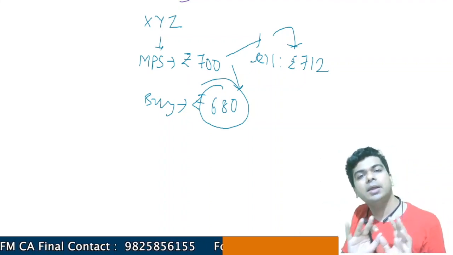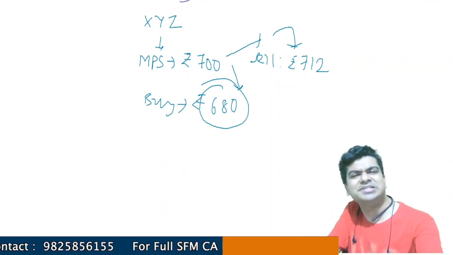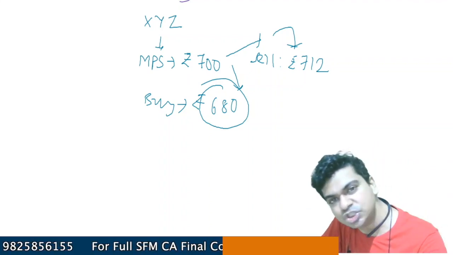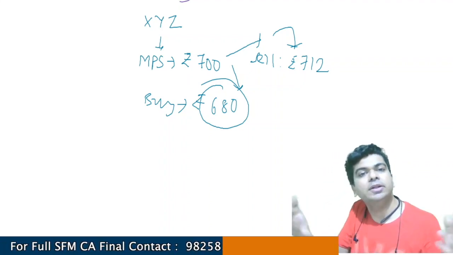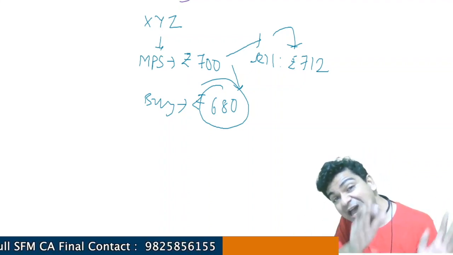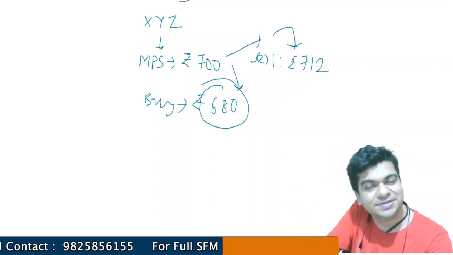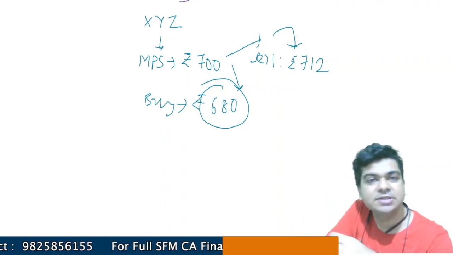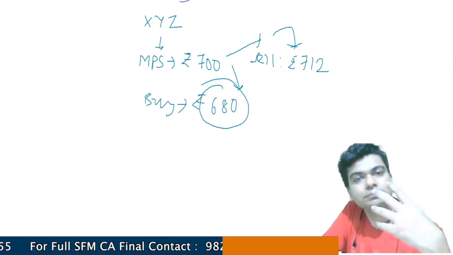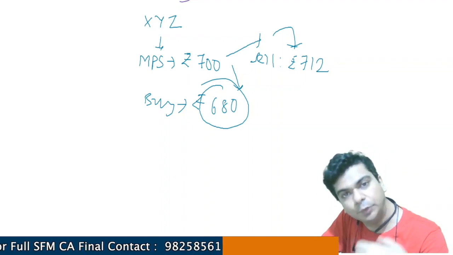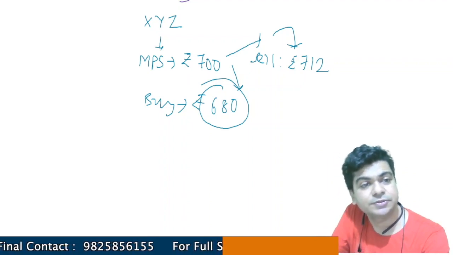Instead of that, what I can do is, just before reaching the office, tell my broker that at 712, I'm interested in selling the share. And then I'm in my office. As I said, once you are in the office, the stock market websites will basically be blocked for you. But if the share price rises to 712, your order will get executed. This is what we really want to do. So these kinds of orders can be placed by us.